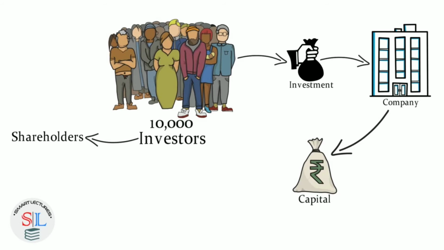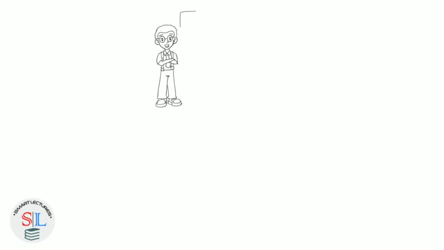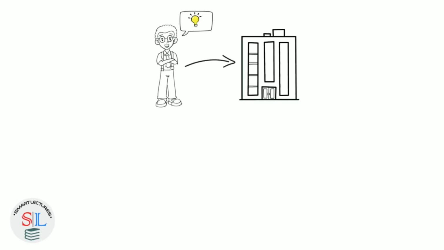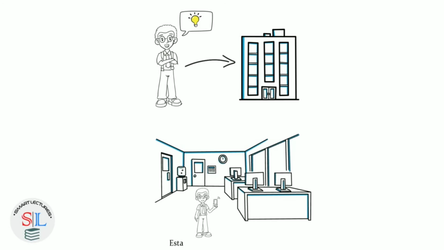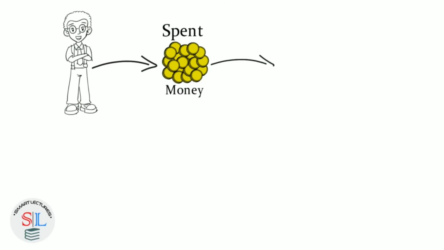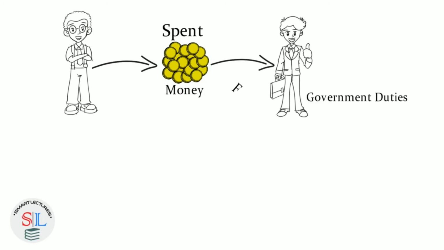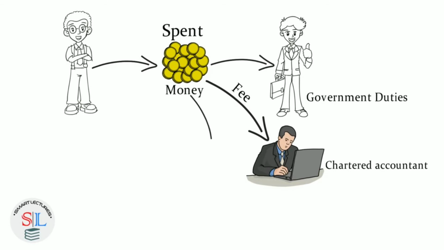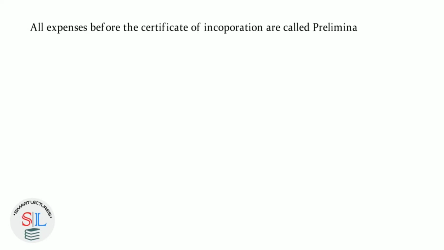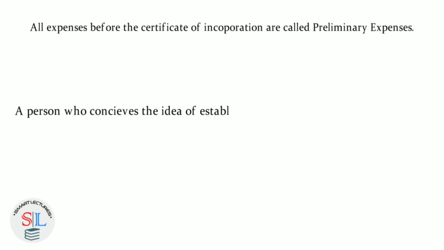Now, one thing more I would like to tell you: Rahul conceived the idea of the company and made all the efforts to establish it. Naturally, he must have spent a lot of money on government duties, fees to the chartered accountant or advocate, etc. All these expenses incurred before the certificate of incorporation are called preliminary expenses, and the person who conceives the idea of establishing the company is called the promoter.